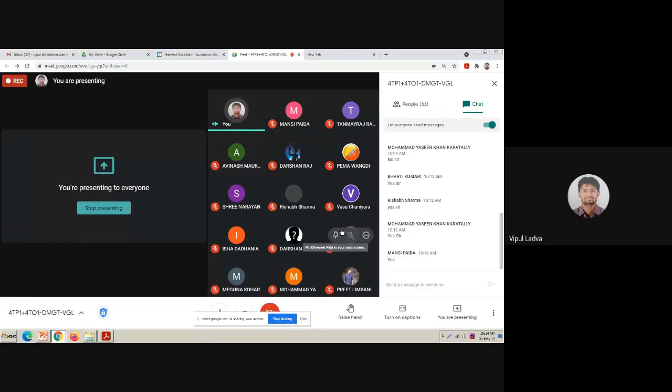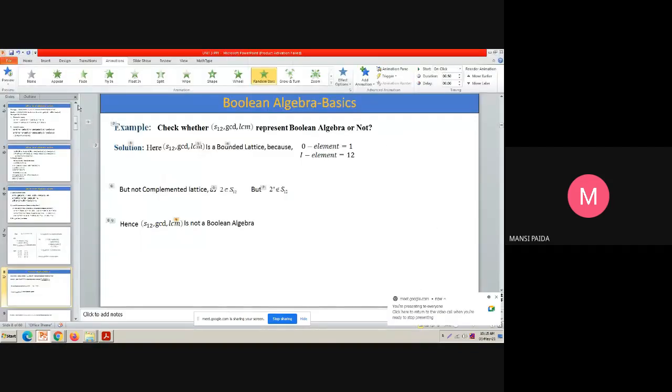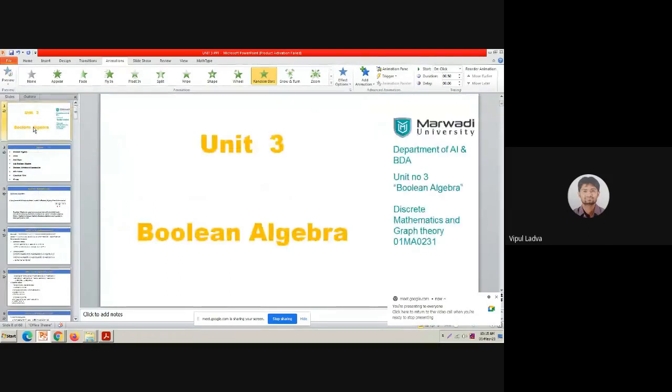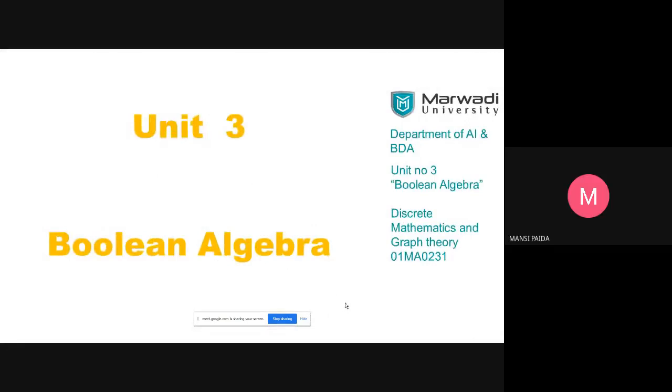So this is the third unit. What is visible on your screen right now? Rishabh or Mansi? Mansi, can you unmute yourself? It will be good if one of you unmutes yourself. What is visible on the screen right now? Sir, the Google Meet screen. Okay, my screen should be visible, and Unit 3 is there. Is it Boolean algebra? Yes sir. Good.